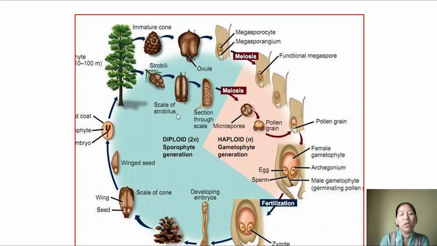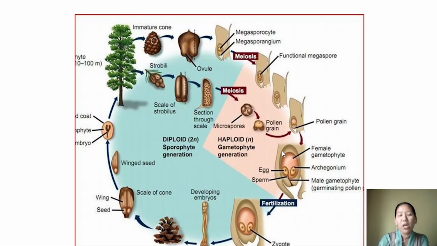If you look at the chromosomal content, as discussed, the sporophytic plant bodies are diploid. Till here it's all diploid, and once the cells start to undergo meiosis, they produce haploid spores. So all the spores produced here, that is megaspore, microspore, pollen grain, and the archegonium, are all haploid.